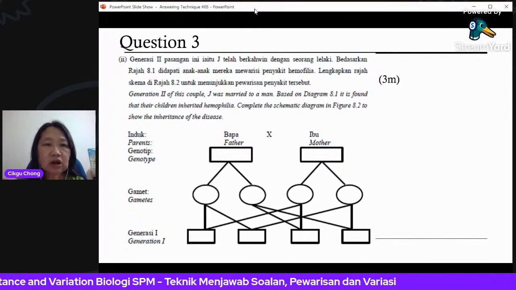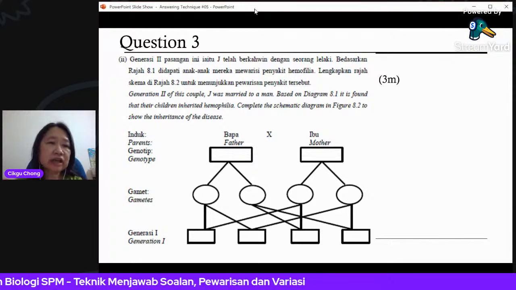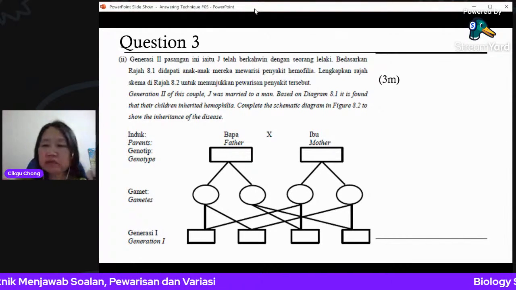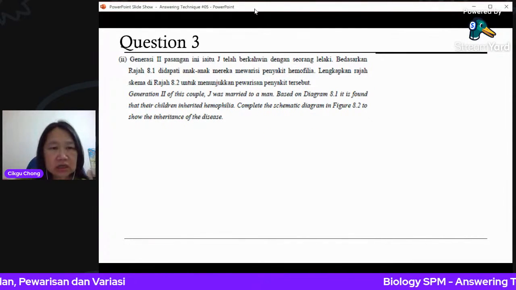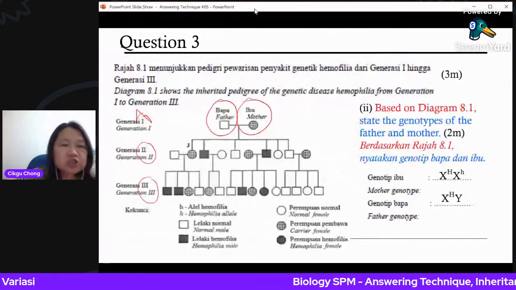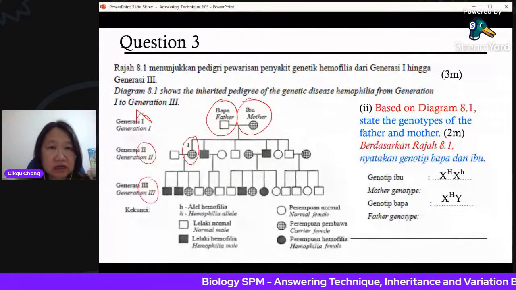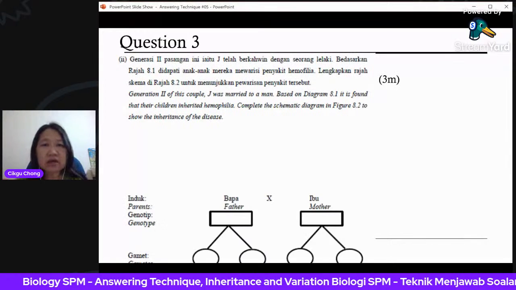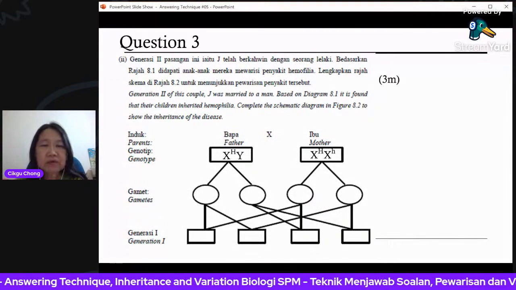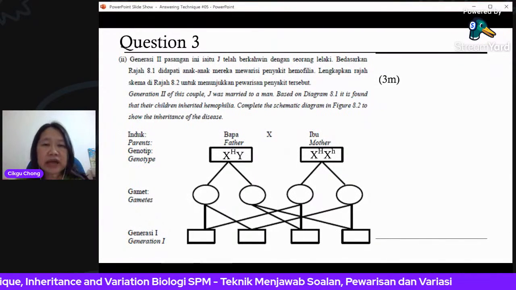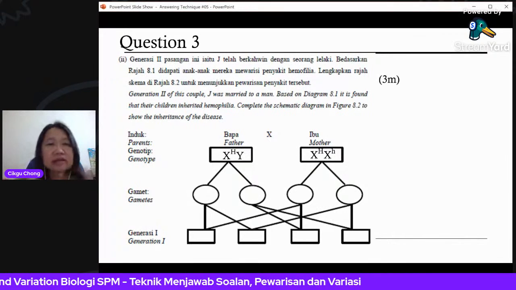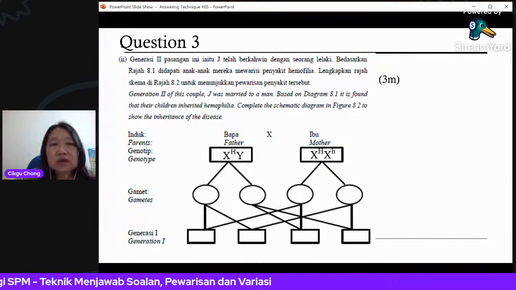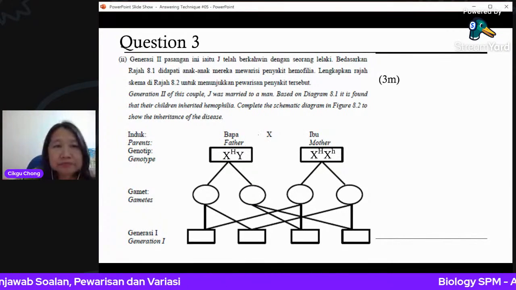Okay, now complete the schematic diagram to show the inheritance of the disease. So we just now said what J was. J is a carrier. So the girl is a carrier. That means the mother is a carrier. So the mother is a carrier. You have to put it like this: capital H, small h, X capital H, X small h. Then the father must be normal. Okay, the father is normal.